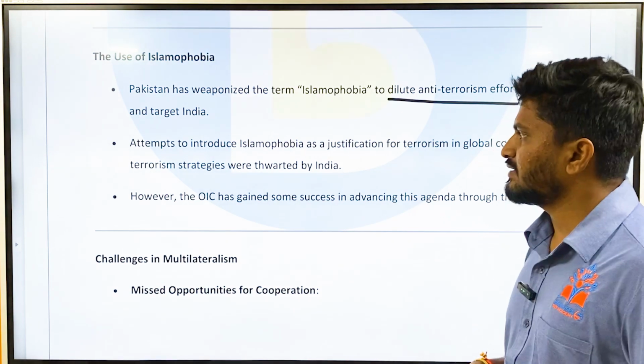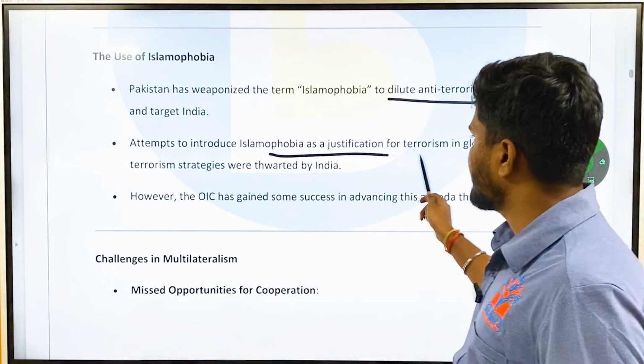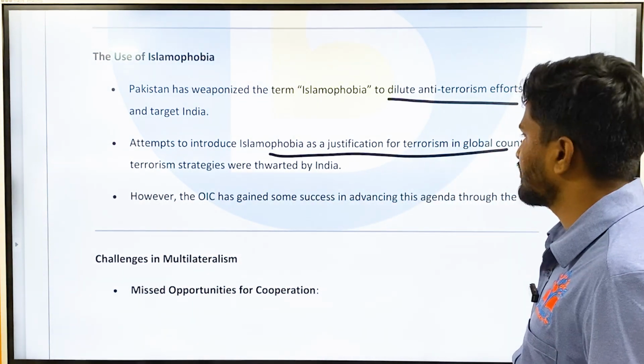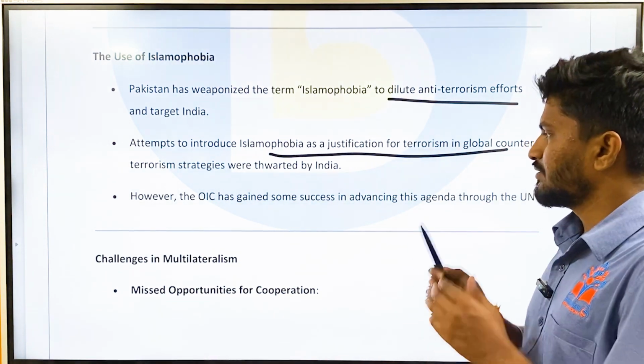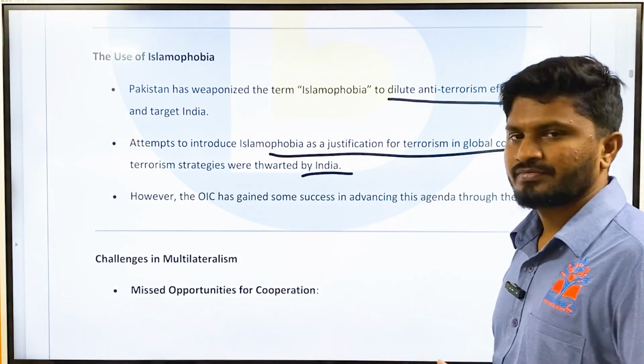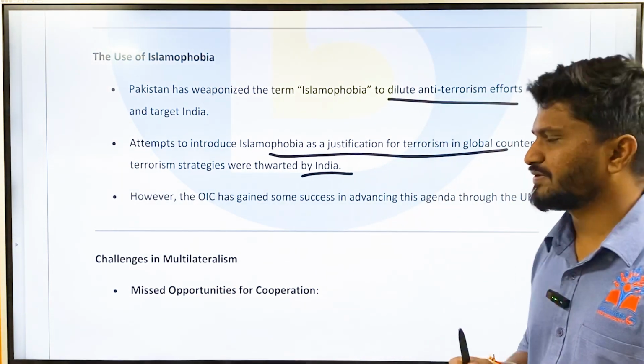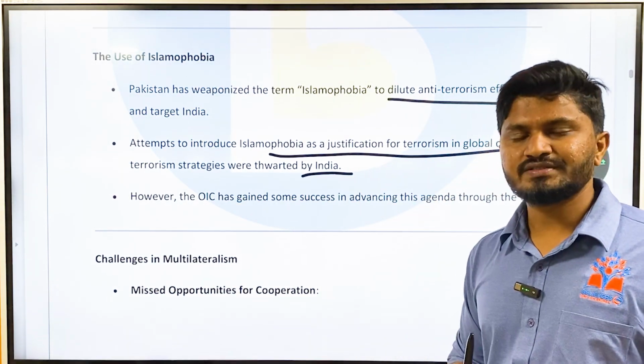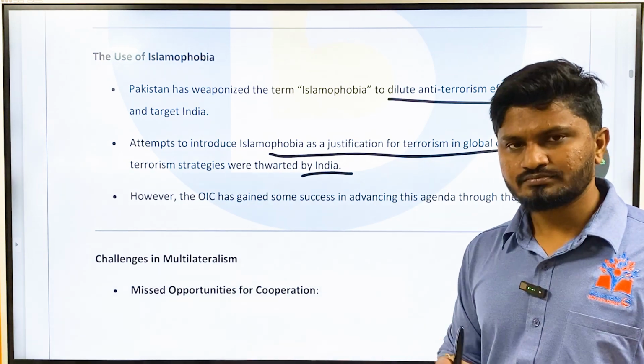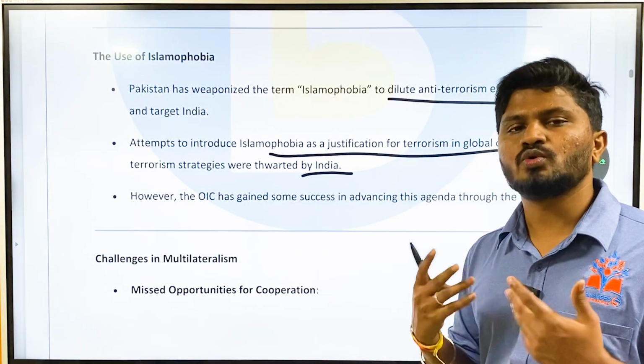Okay, and attempts to introduce Islamophobia as a justification for terrorism in global counterterrorism strategies were thwarted by India. Pakistan has previously used this Islamophobia to reduce anti-terrorism measures, but many times India has been able to overcome that.